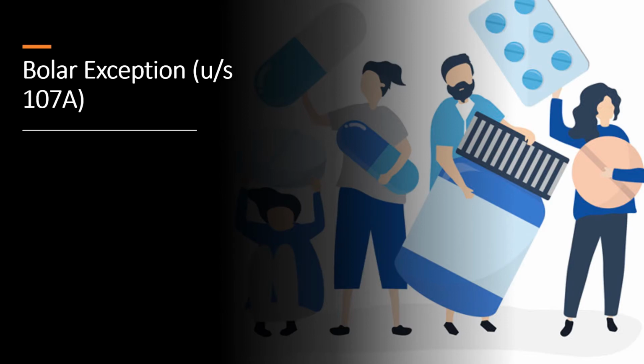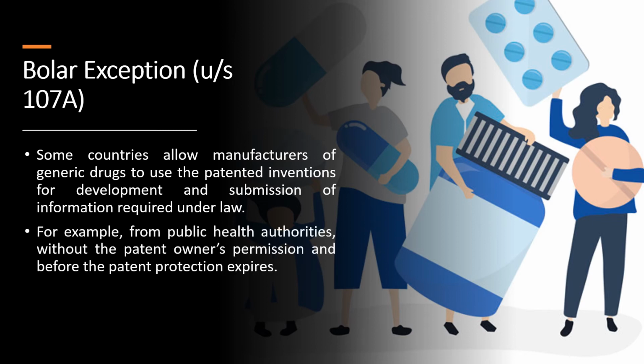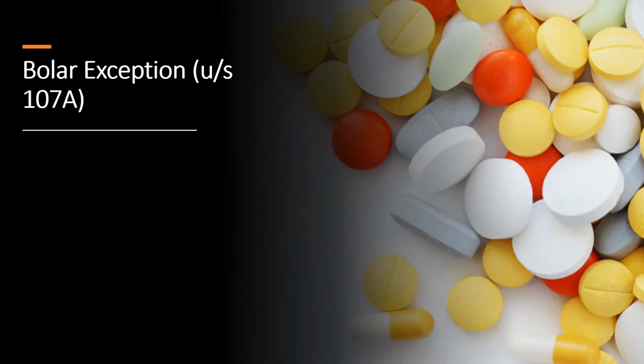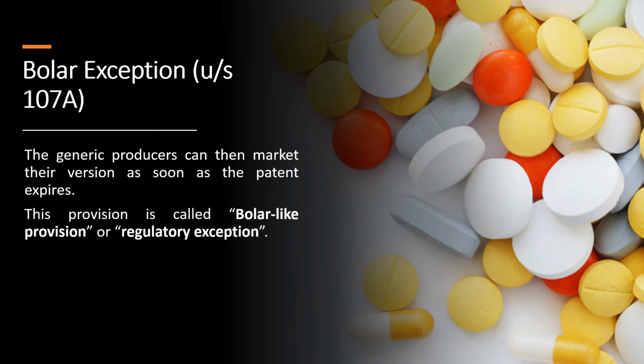Some countries allow manufacturers of a generic drug to use the patented invention for development and submission of information required under law, for example, from public health authorities without the patent owner's permission and before the patent protection expires. The advantage of this particular provision for generic drug manufacturers is that they can market their versions as soon as patent expires, and this provision is called as Bolar-like provisions or regulatory exceptions.